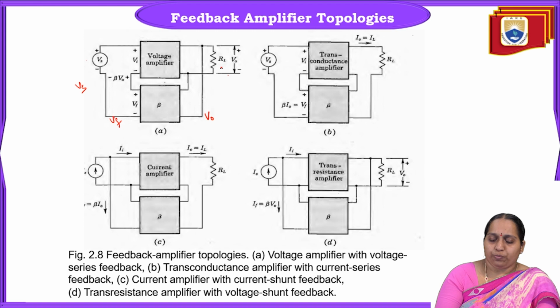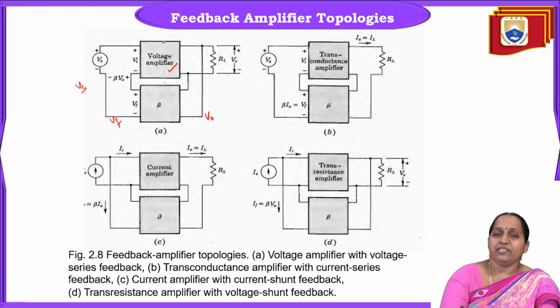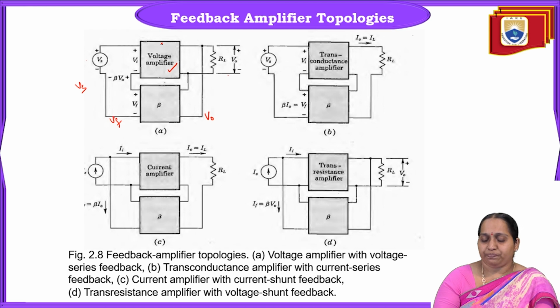So output is taken to be voltage. Voltage is given as input to feedback. So the output is voltage as well as the input also is voltage. So here the basic amplifier is a voltage amplifier. So in voltage series feedback amplifier, the basic amplifier is a voltage amplifier.